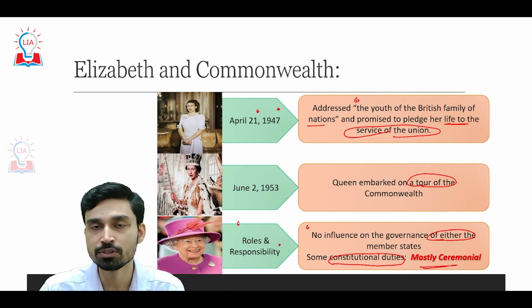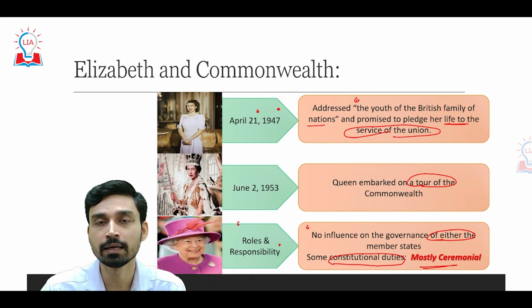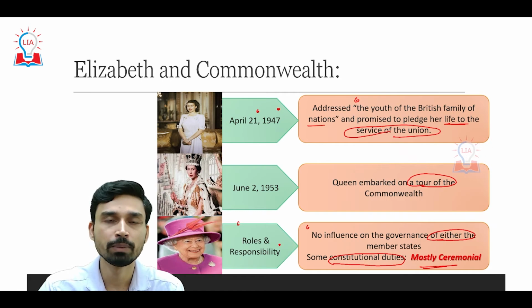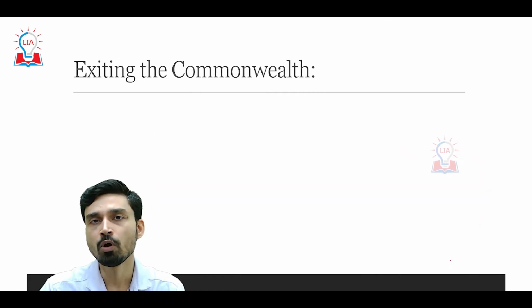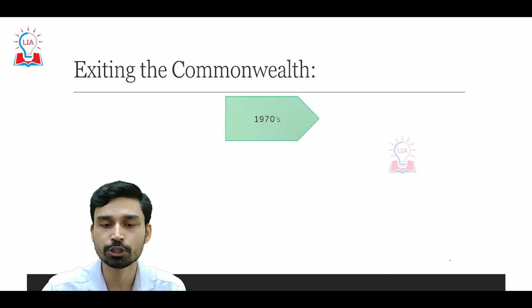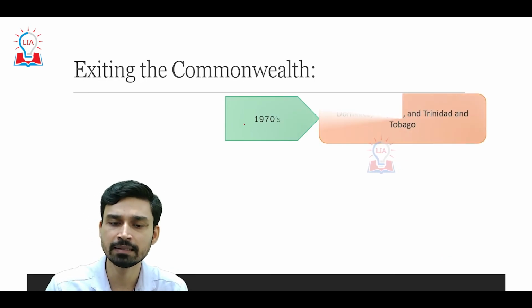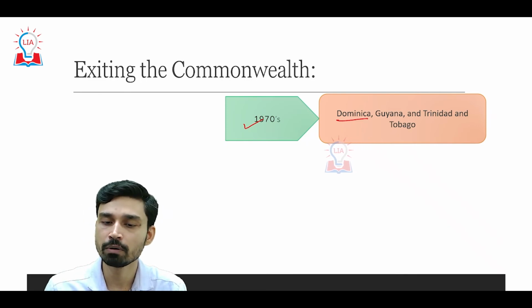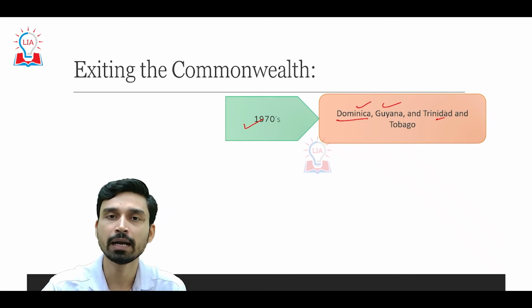Examples of such duties were approving the election of the head of state, approving certain legislation, or providing certain state honors to the people belonging to these countries. Now obviously the Commonwealth has seen changes in its composition, because many member countries, especially in the 1970s, have left the Commonwealth. The notable countries which have left are Dominica, Guyana, Trinidad and Tobago.